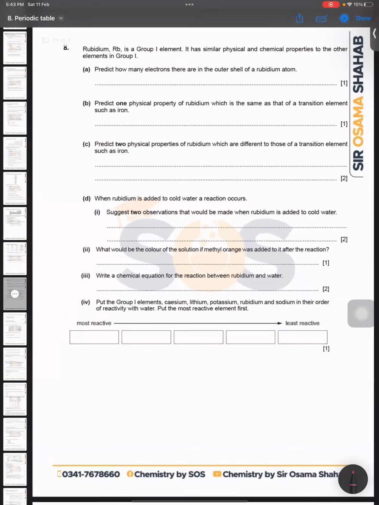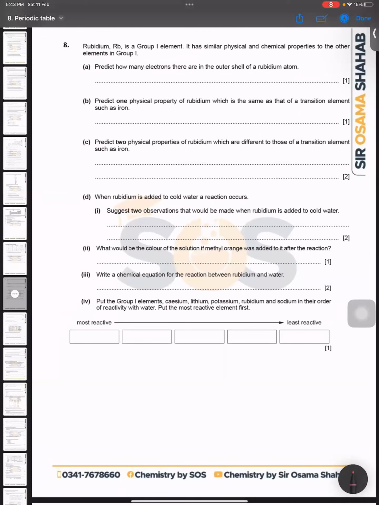Then this one. This is a question of IGCSE, which is very important for GCE and IGCSE both. You just need to see the syllabus for both the boards, and you will be surprised to see that each and every word would be the same in the syllabus from now onwards. You will see that only the past paper pattern and the questions are different. The rest of the things are the same, right?